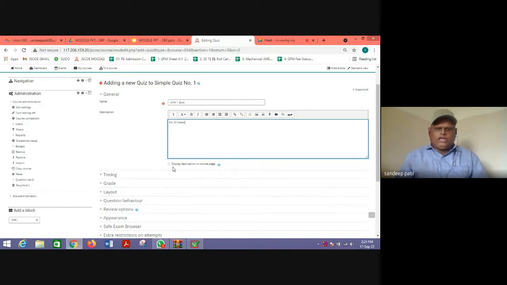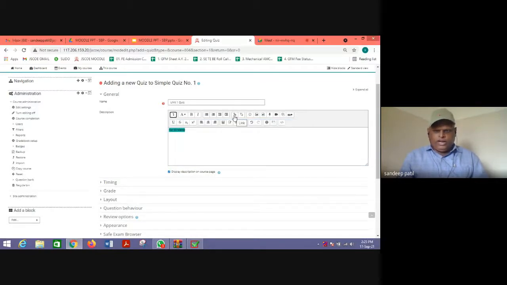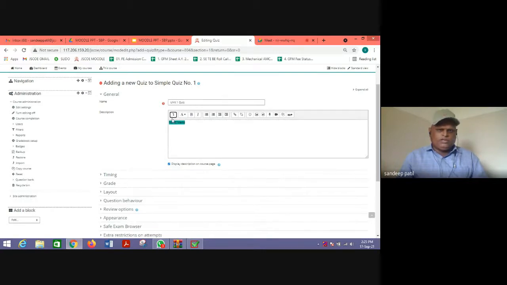When you click this square button, it displays the description on the course page, and whatever you have written here will be displayed on the course page. Here some formatting options are there. You can add a link, you can add an image, you can add an audio or video file. You can record your audio here, you can record your video here. So different options are there that you can use.